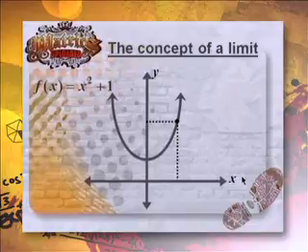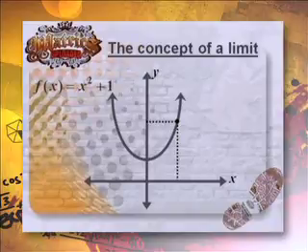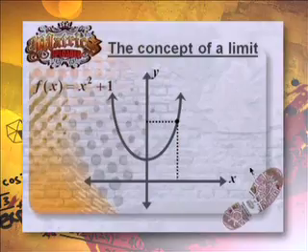So let's have a look. If we take the concept of a limit, there's a parabola. Let's have a look. x squared plus 1, we just made that up. What we're going to do is a little bit of work on the parabola graph, but more so, guys, we're going to be looking at the concept of a limit. Now let's pick an x value for this parabola. Nelson, what should we choose?